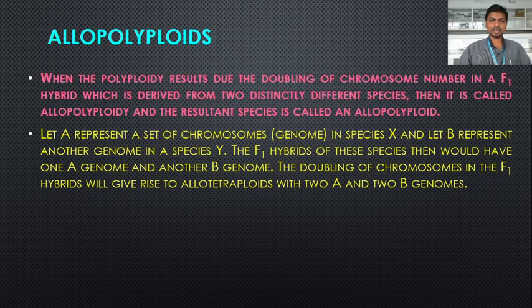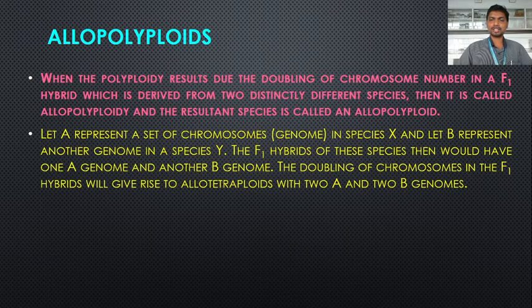When these species are crossed, the F1 hybrid produced consists of both these genomes, that is A and B genome. And when we double the chromosomes in the F1 hybrid, we will get an allotetraploid, which means it possesses 2 A genomes and 2 B genomes. So there are 4 genomes, out of which 2 are A and 2 are B. So they are derived from 2 distinctly different species. When they are the same, if they are 4A, then we say it is autotetraploid. But here these genomes are different. So this is the difference between autopolyploidy and allopolyploidy.